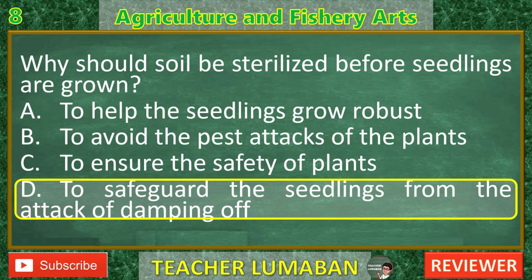Summary. Soil should be sterilized to prevent damping off disease, which is a major cause of seedling failure. Therefore, the best answer is D. To safeguard the seedlings from the attack of damping off.